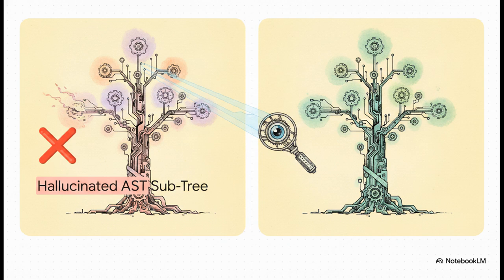Instead of just checking if the code runs, which is honestly pretty hard to evaluate objectively, they parse the AI's generated code into an abstract syntax tree. Basically, they compare the family tree of the AI's generated API calls against the real, verified family tree in their database. If the AI calls for a branch that doesn't exist in reality, like a hallucinated directory, the system flags it instantly as an error.